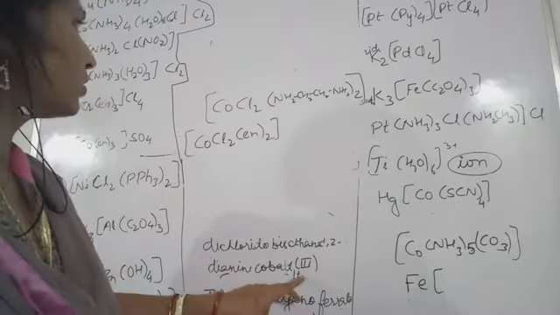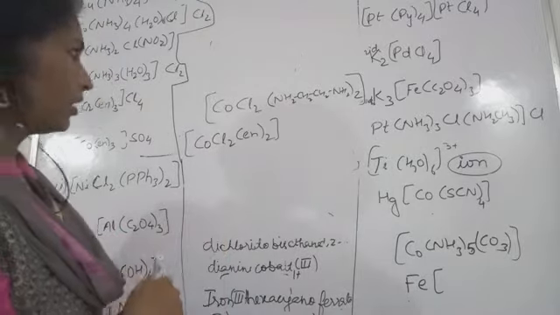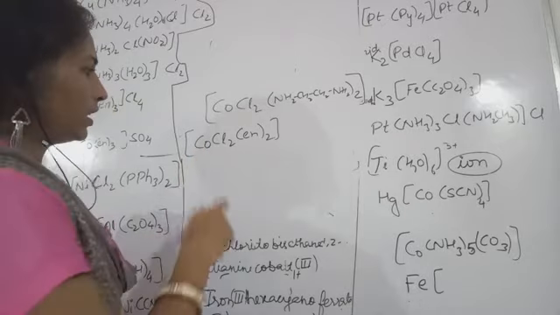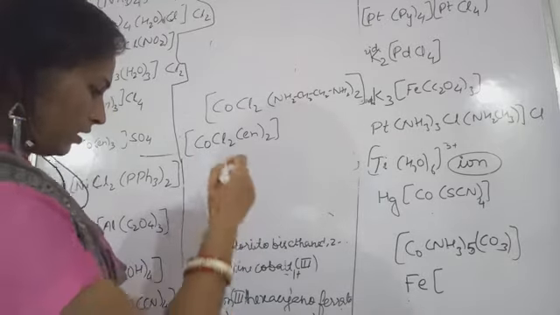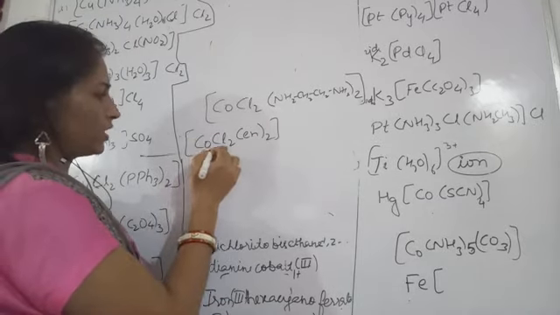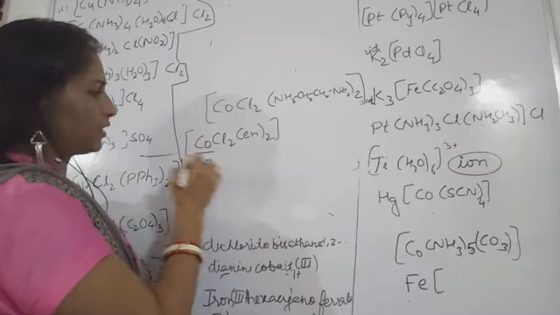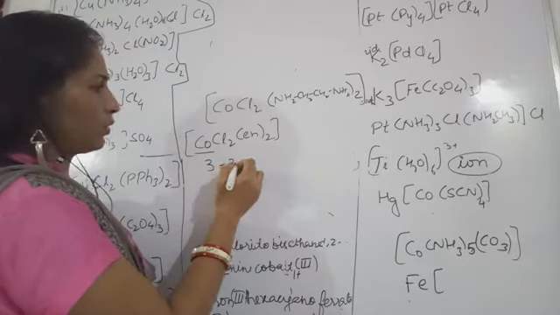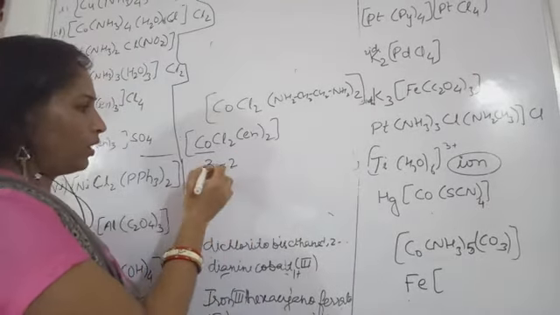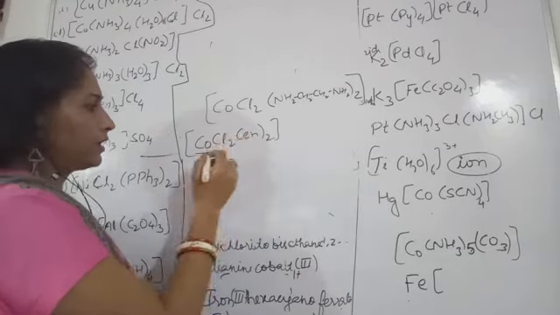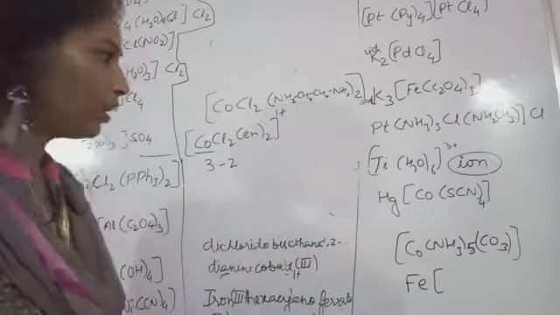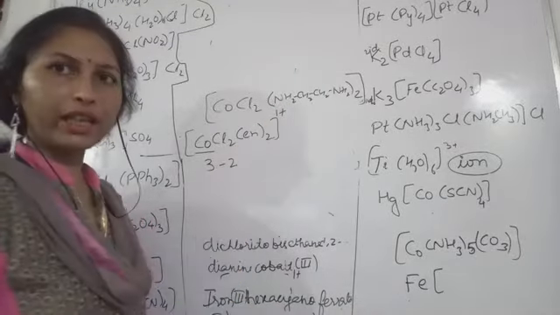Cobalt 3, so 3 dichlorido. See, in this case, the oxidation state of this cobalt is 3, this is -2, and en, ethylene diamine, will have what charge? 0 charge. So what charge will be acquired by this? Plus charge. If you want, you can write down 1 plus, or you can write only plus. So a positive charge will be present on this. This is a cationic coordination sphere.